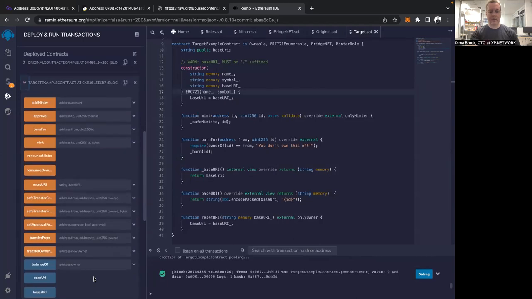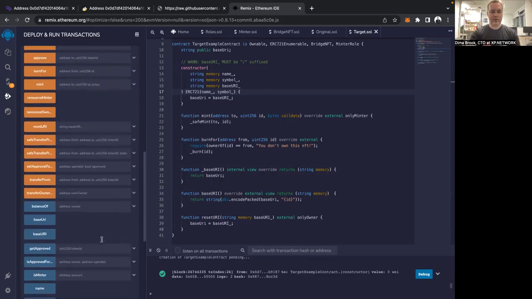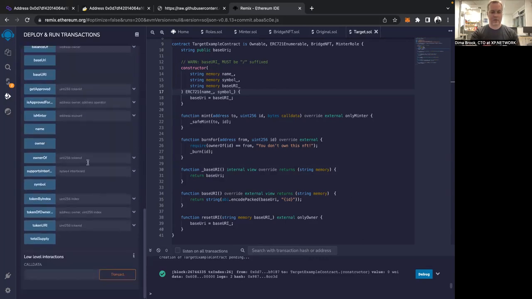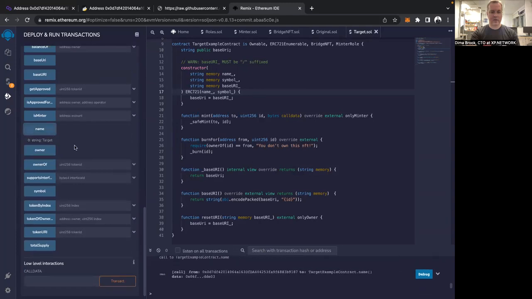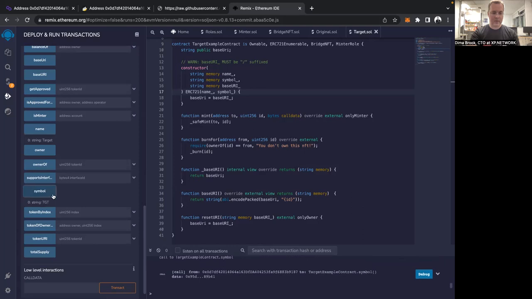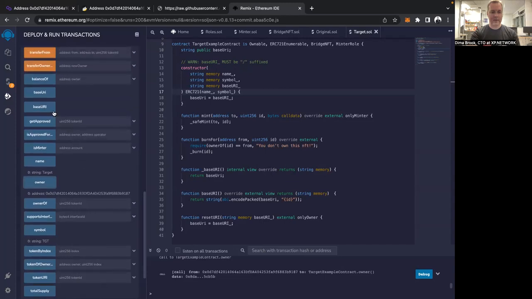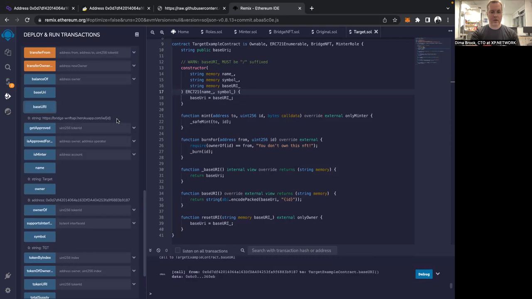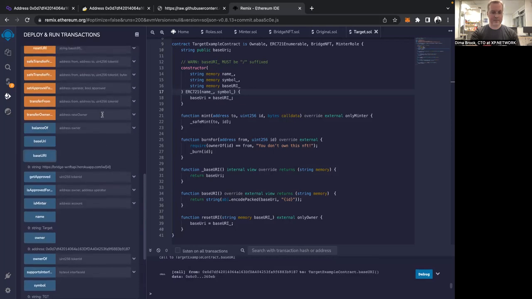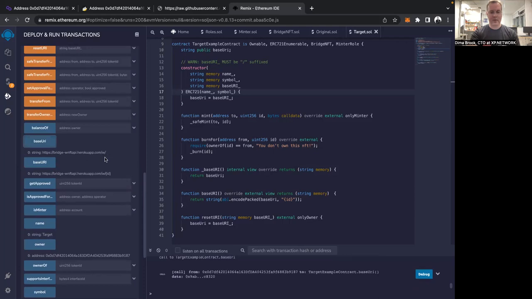Okay, so here are some things that we will have to do in order to be able to continue. So first of all, of course, let's check that this is our contract. The contract's name is target, and the symbol name is TGT, just like we specified. Total supply should be 0. We don't have any NFTs yet. And what else can we check? Well, this is my account. I deployed it from here. And we can also check base URI. This is the one that we gave it. All right. Okay, so everything is fine.